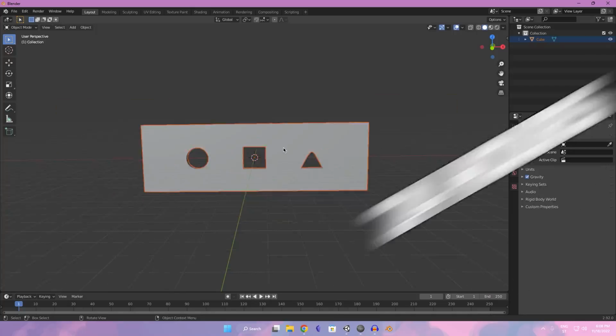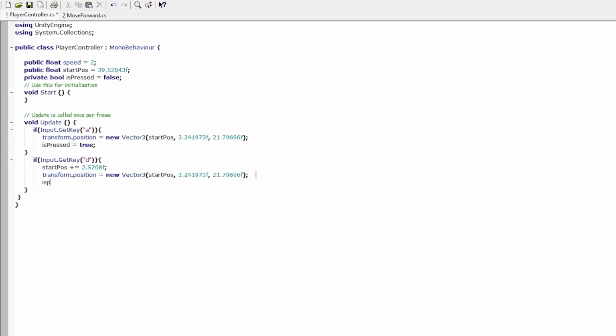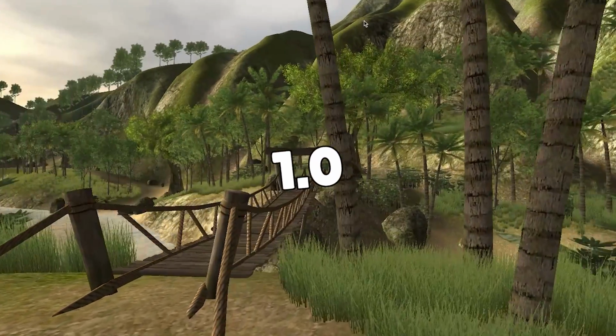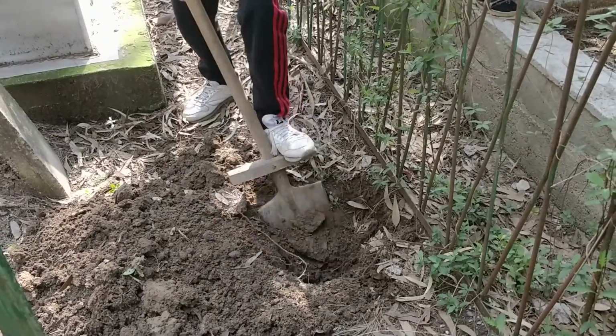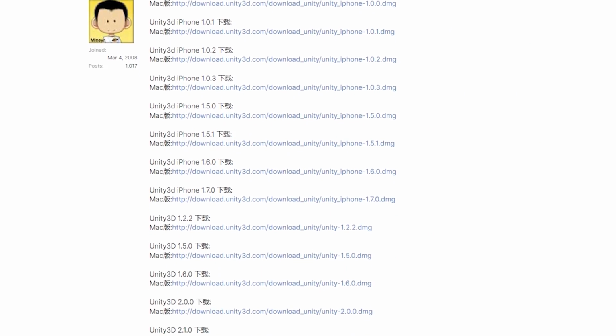Okay, so I'm gonna spend the next 24 hours making a game in Unity's first ever version, Unity 1.0. If you go to the Unity docs, the last version I'm able to download is 3.x. But I did some digging on the Unity forums and found this random bozo. He posted a bunch of links for the old versions of Unity.